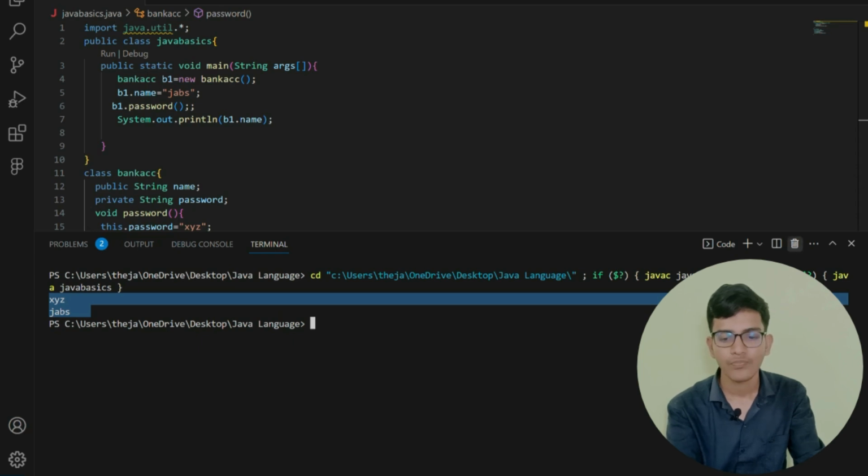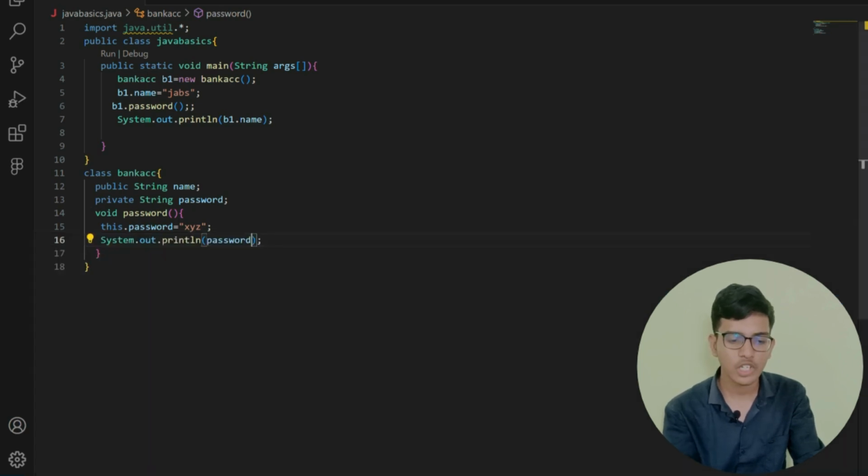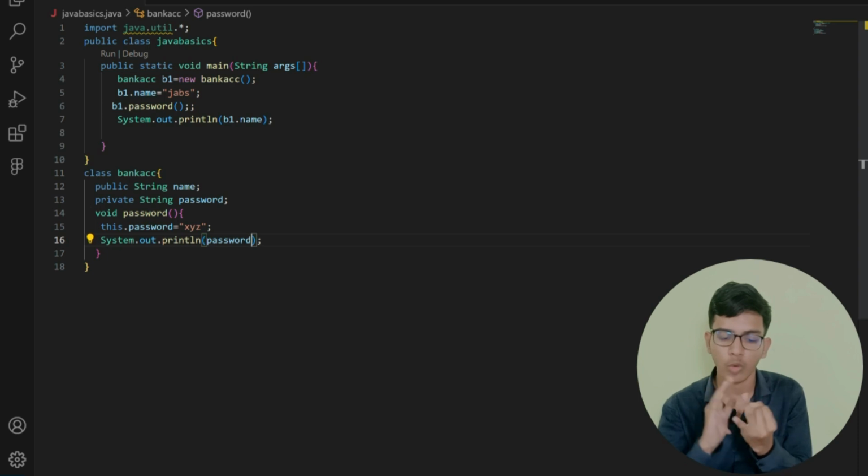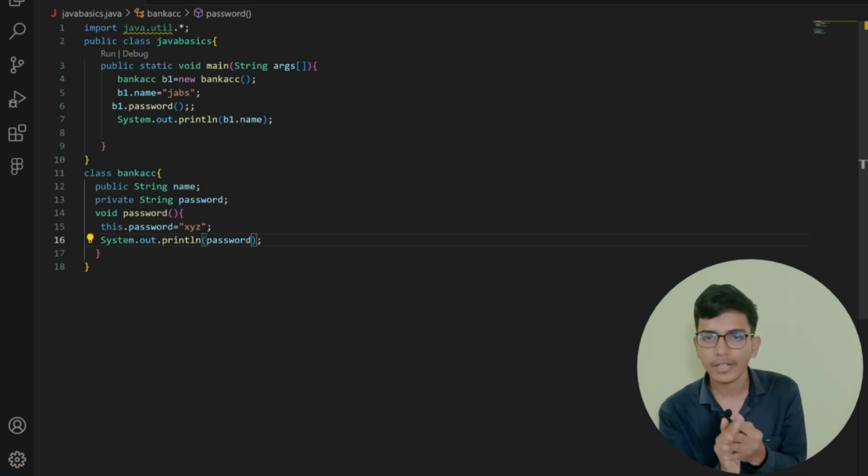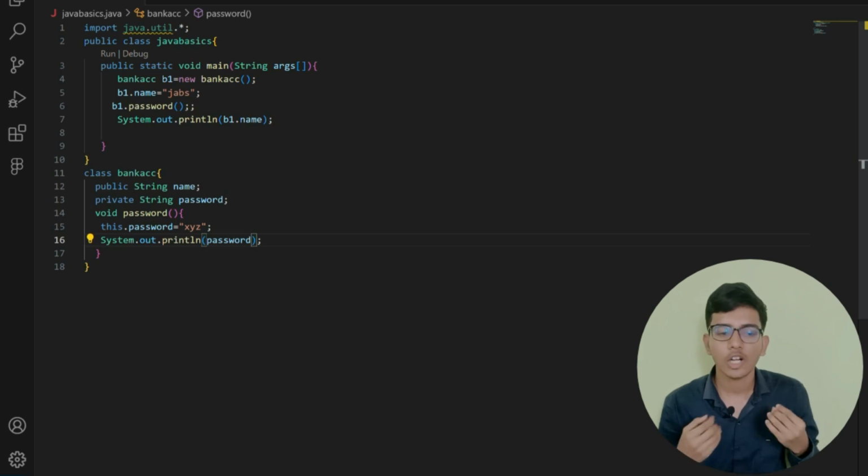So this is how a particular function works using particular access modifiers. I hope you have understood what an attribute is, what a function or method is, and what the different types of access modifiers in Java are. This is how the concept of access modifiers and class objects works.